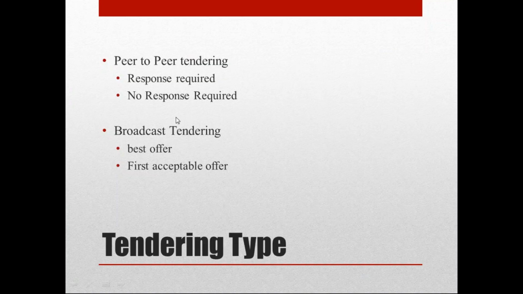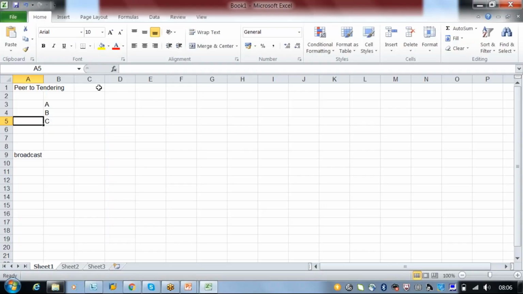First is response required and no response is required. That means we will be mentioning the timeline, at least 20 minutes or 30 minutes once RFQ is sent to carrier A. So for example, we have sent first RFQ1, and we mentioned within 20 minutes. Once we send the RFQ, this carrier A has to send the confirmation, whether he is accepting or rejecting.